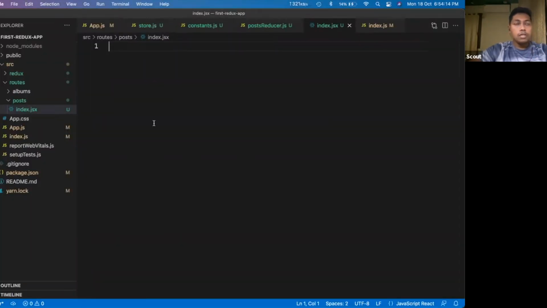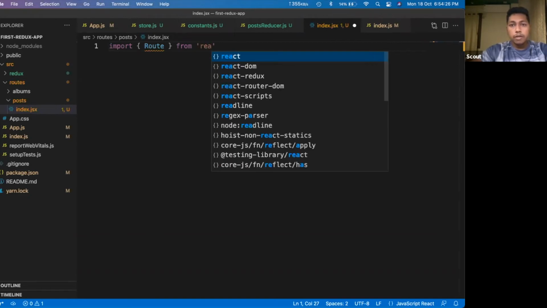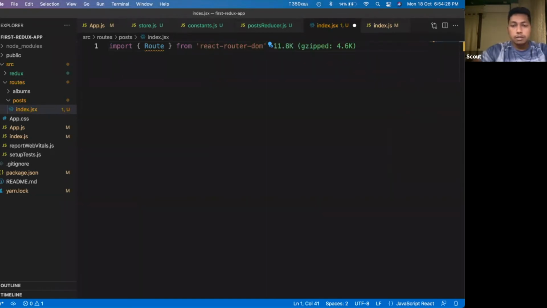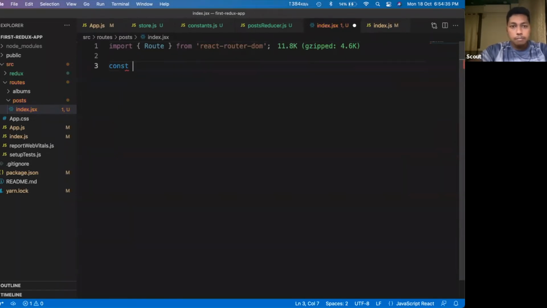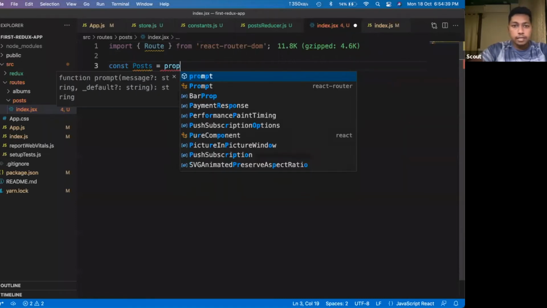Inside this index.jsx file, we will import the Route component from react-router-dom. And here I will define a simple component, const posts, which has access to props.